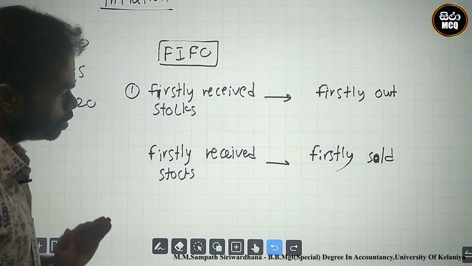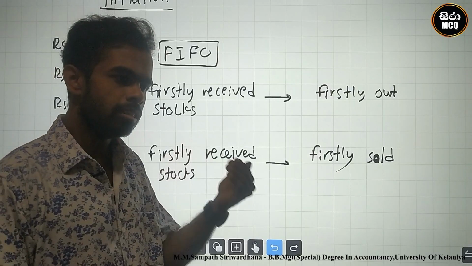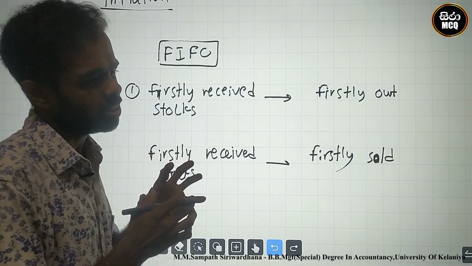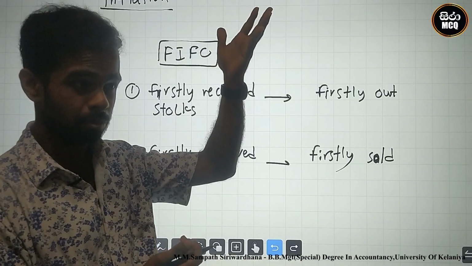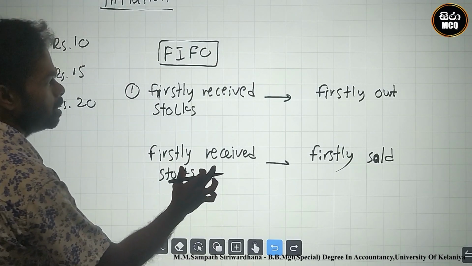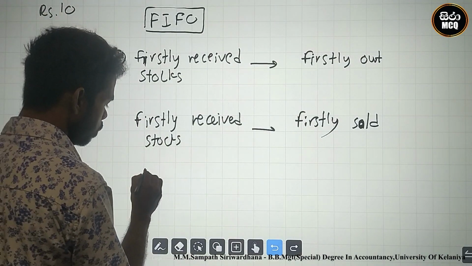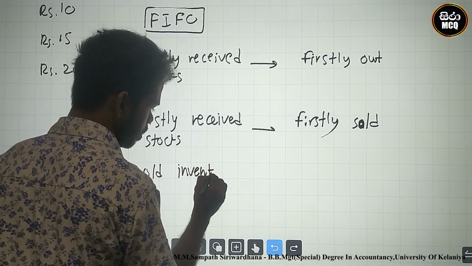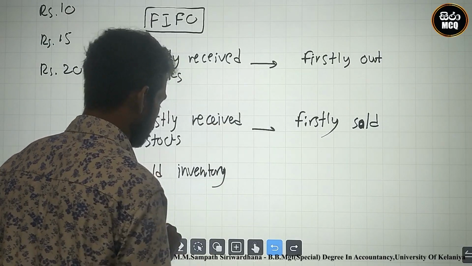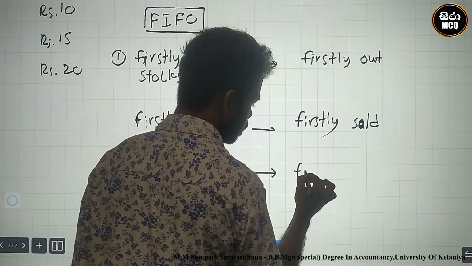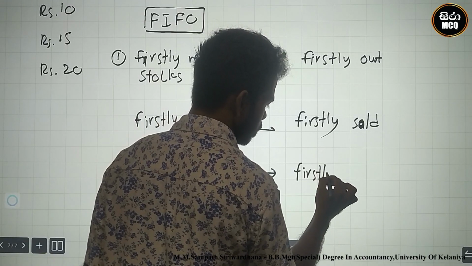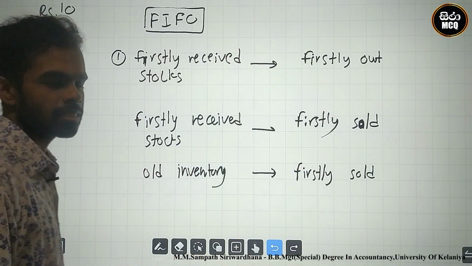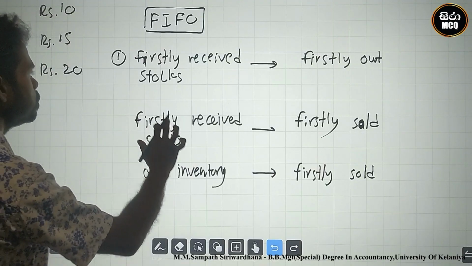Firstly received stocks means old inventories or new inventories? Firstly received stock means old inventory, what we purchased first. Old inventories mean old prices or new prices? Old prices. Why?